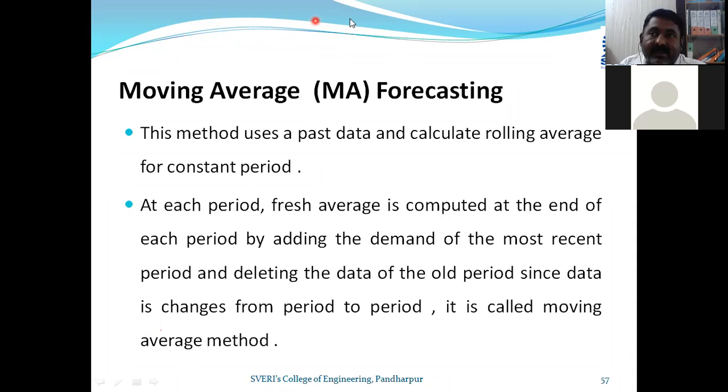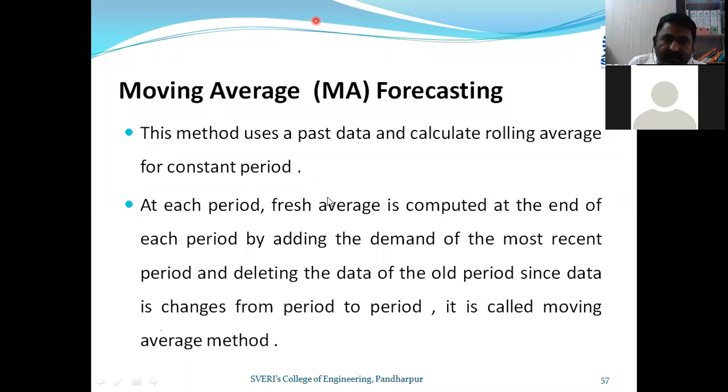If I want to calculate the demand for January, then I will take October, November, December. I will not take the data for the previous month, September. This is very important. A fresh average is taken for 3 months. Why three? I am just taking an example of three. In the numerical, it may be asked for 5 months, it may be asked for 3 months. That is immaterial. For your better understanding, I am giving this type of example, so that you will come to know how 3 months is taken. So this is the concept related to the moving average method.